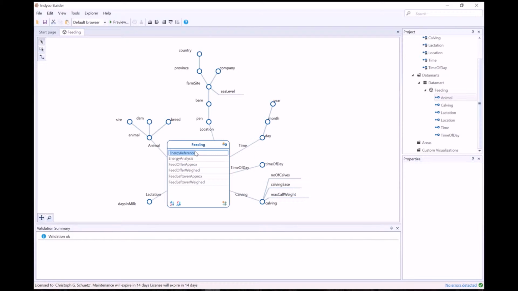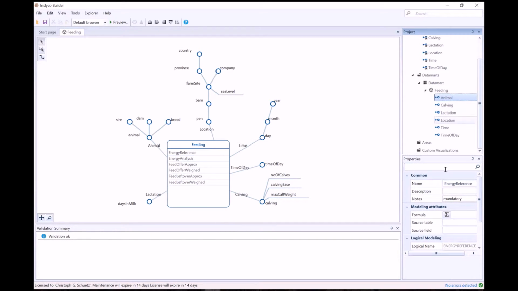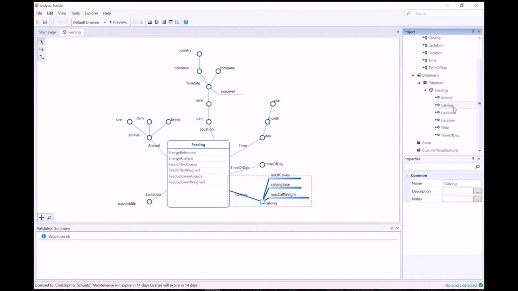Measures, for example energy reference, and the entire hierarchies may also be marked mandatory using the notes field, meaning that these elements can't be deselected during customization.